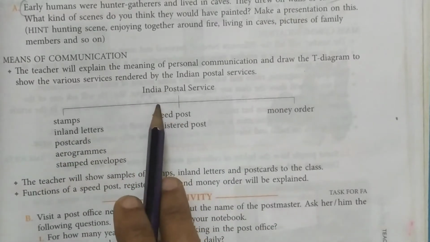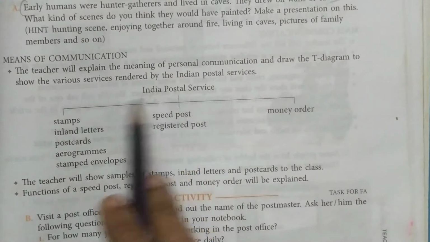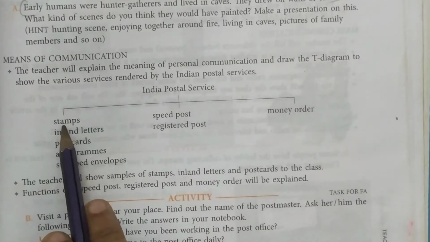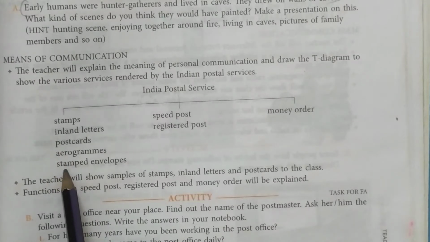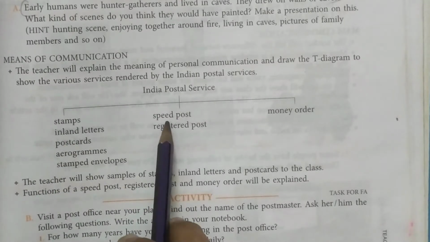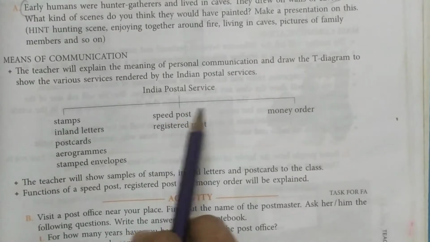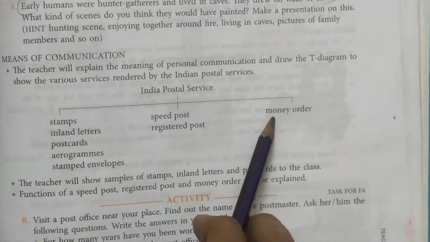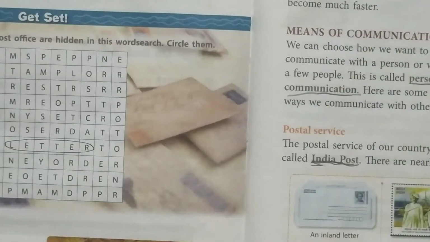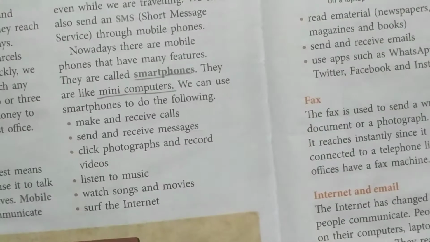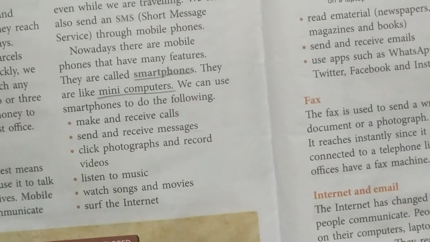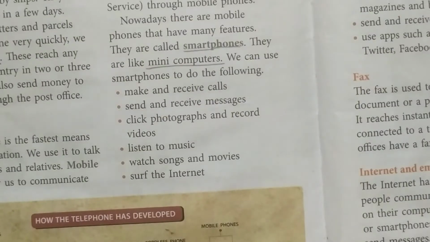Okay, I'll repeat one more time. The Indian Postal Service is divided into three. First one, stamps, inland letters, postcards, aerograms, and stamped envelopes. Second one, speed post, registered post, and money order. And today we are going to learn about the telephone. We also learn about different kinds of telephones, isn't it?